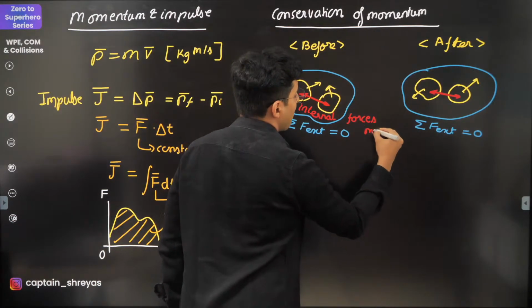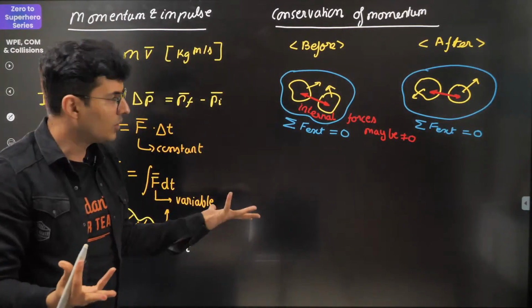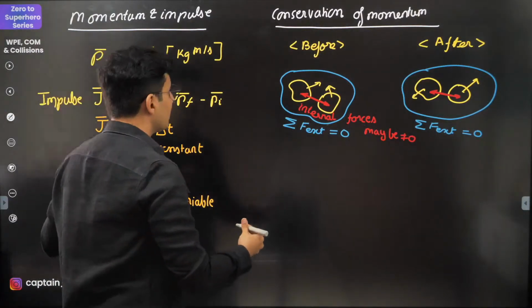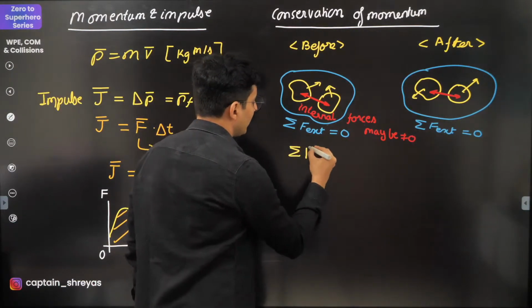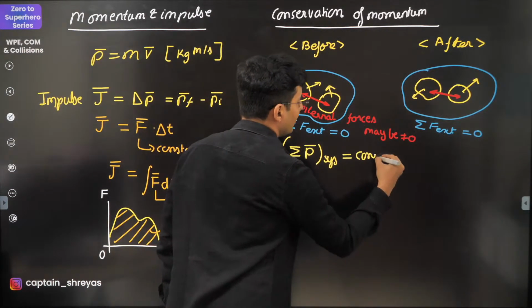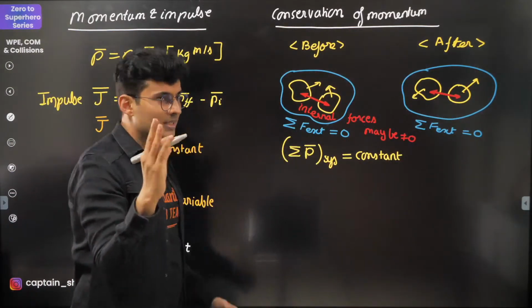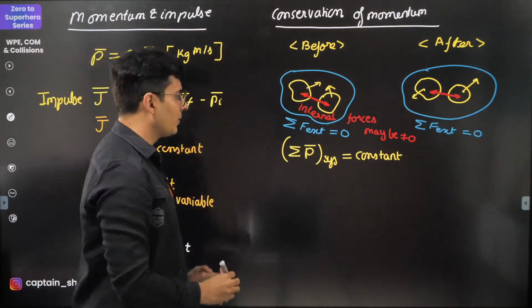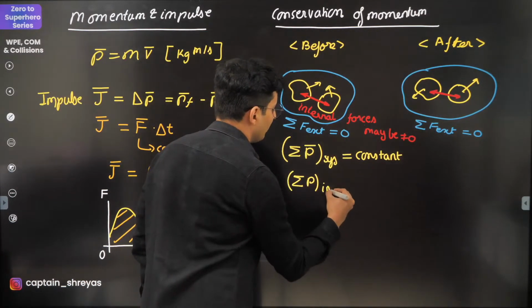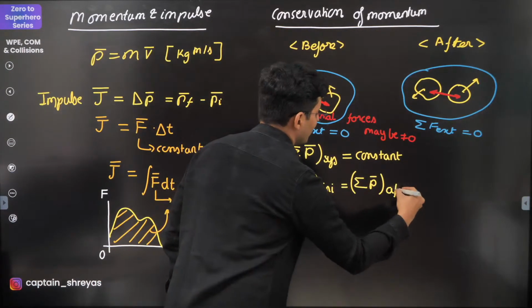Internal forces may not be 0, doesn't matter. If external force is 0, then you will see that the total momentum of such a system will remain constant at all instants. Constant for all the time instants, before, after, every time during the collision. So you can just say that the total momentum before is equal to the total momentum afterwards.